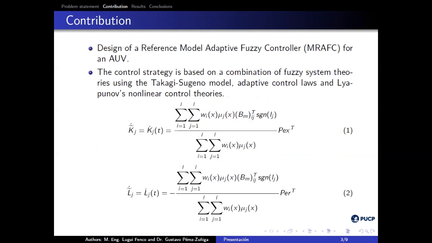Contribution. Design of a reference model adaptive fuzzy controller, MRAFC, for an AUV. The control strategy is based on a combination of fuzzy system theories using the Takagi-Sugeno model, adaptive control laws and Lyapunov's nonlinear control theories. Since the matrix P is the common matrix of the linear subsystems, calculated using numerical optimization techniques and also starting from the tracking error equation, we can obtain the equations of the adaptive law, as shown in equations 1 and 2.